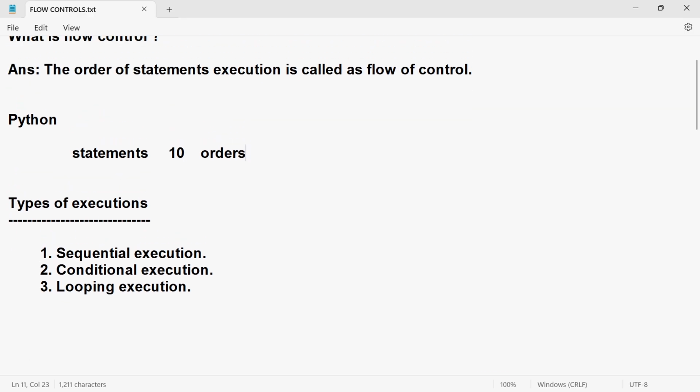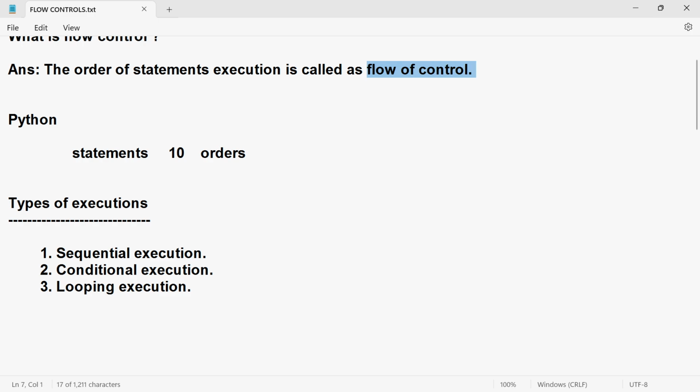So whatever statements we write in Python, those statements are going to follow some order. That is called the flow of control.